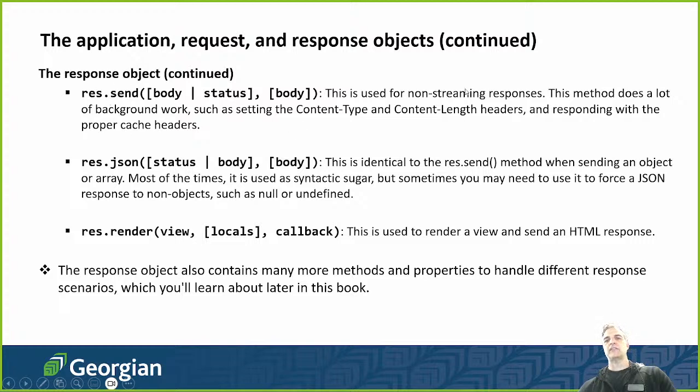Response send is used for non-streaming responses, and it does a lot of background work like setting the content type and everything else. Response JSON responds with a JSON object. This is what we're going to use a lot. When we make our API, we're going to use response JSON. And response render is if we're using a view engine. We're not going to be doing this one, but if we're using a view engine, we can convert this to a view that we can see.